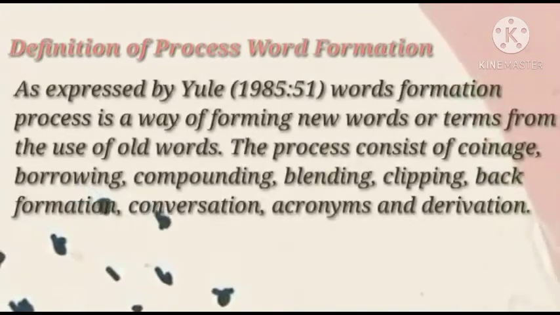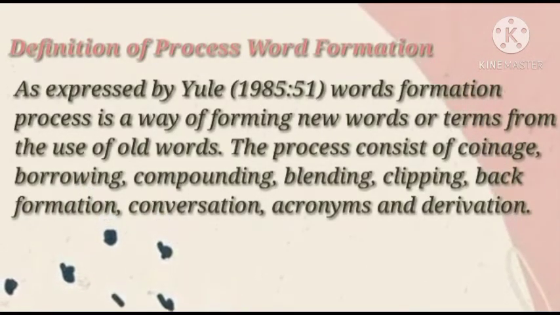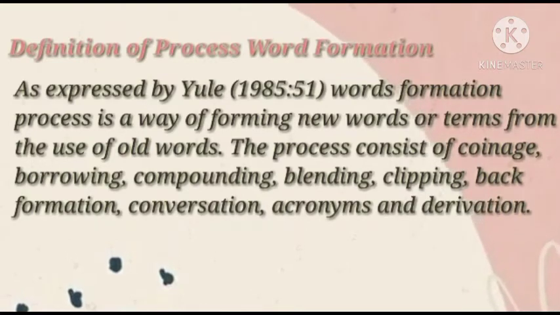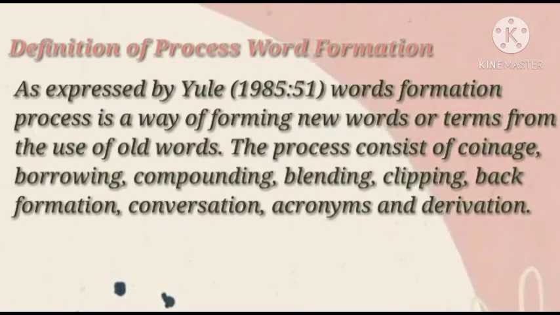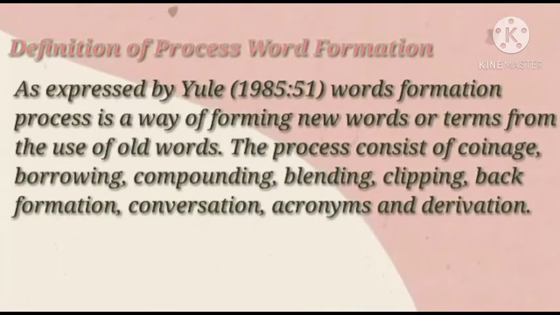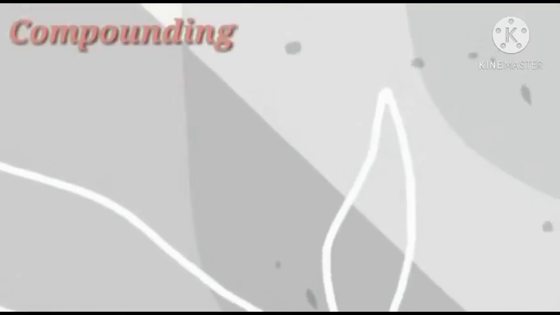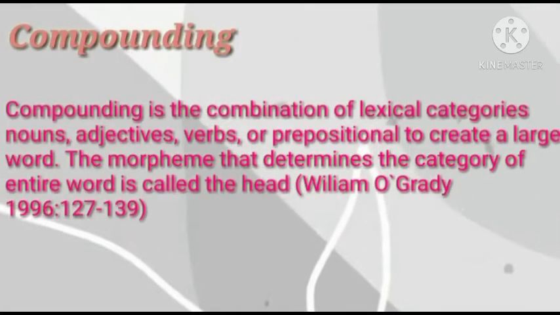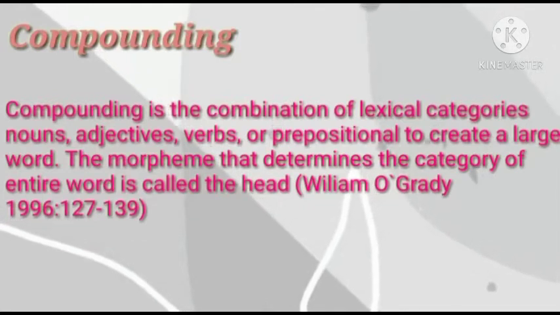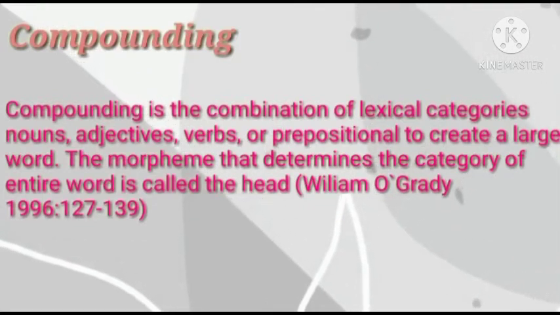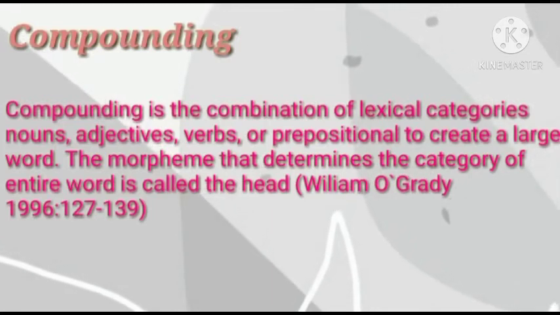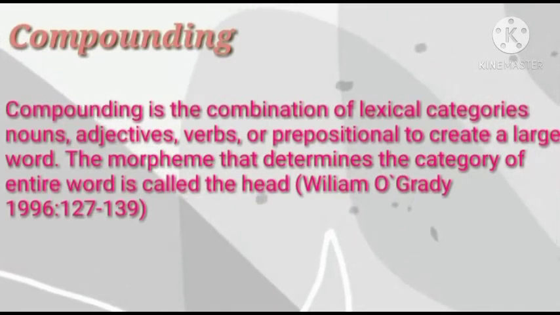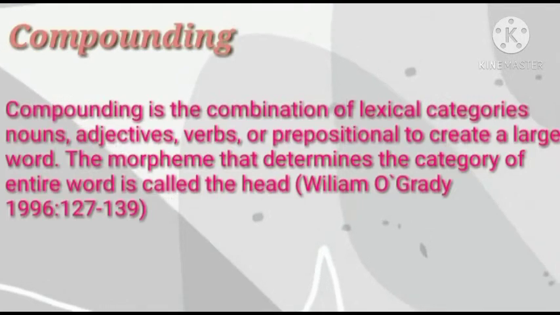As expressed by Euler, word formation process is a way of forming new words or terms from the use of old words. The process consists of connect, borrowing, compounding, blending, clipping, back formation, conversion, acronym, and derivation. As the previous material, there are compounding. Compounding is the combination of lexical categories, nouns, adjectives, verbs, or prepositional to create a larger word. In compound word, the rightmost morpheme determines the category of the entire word. The morpheme that determines category of the entire word is called the head.